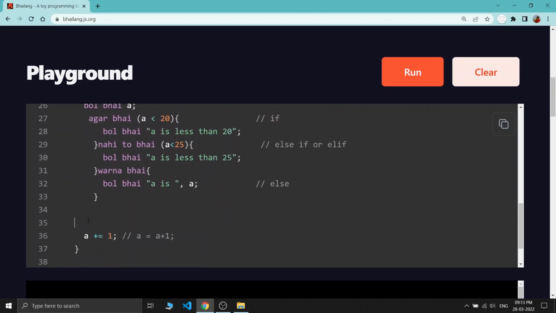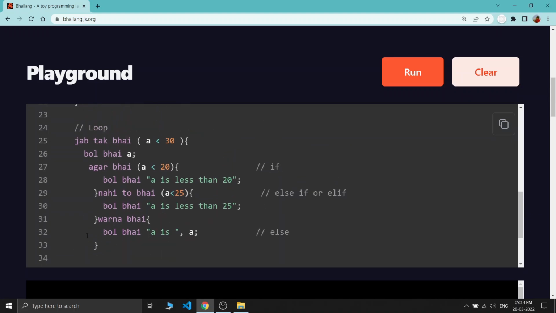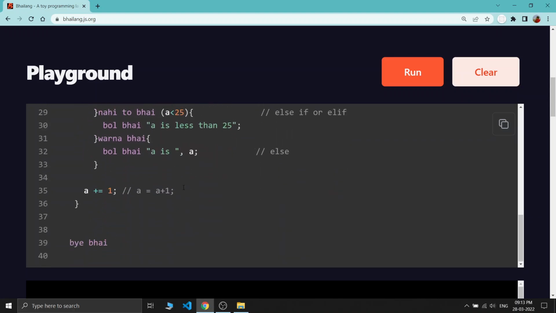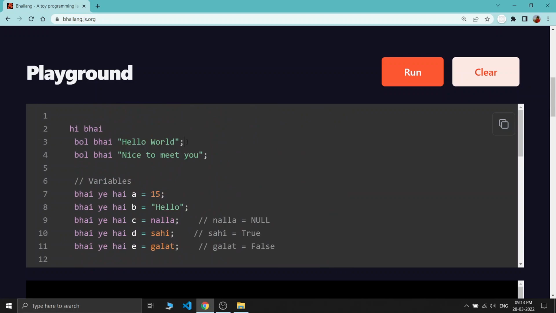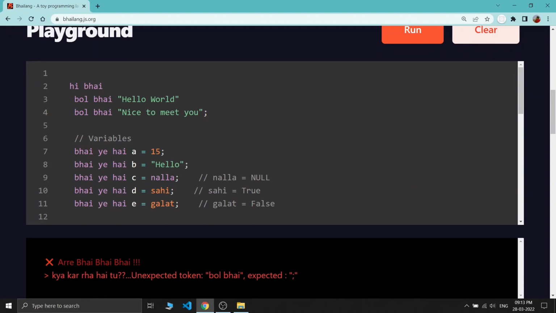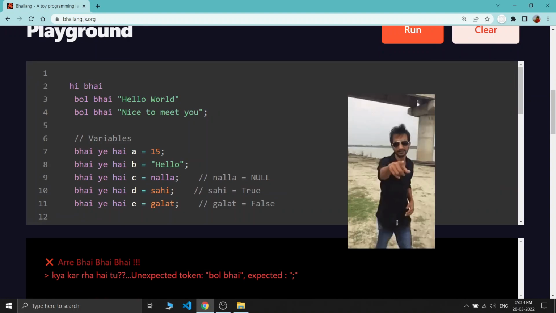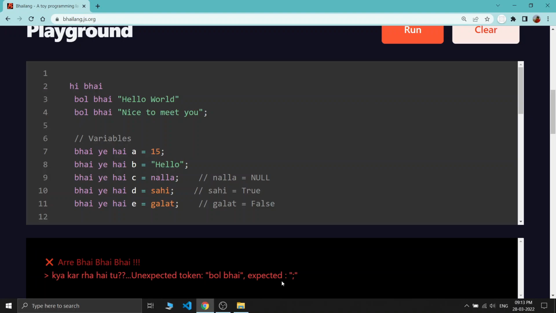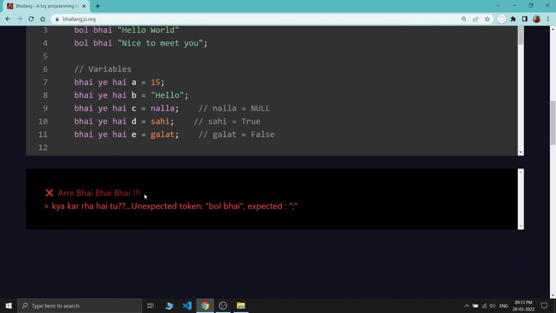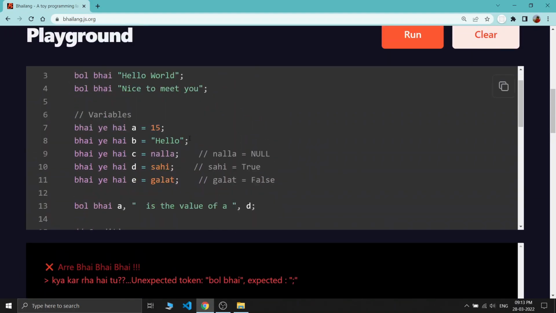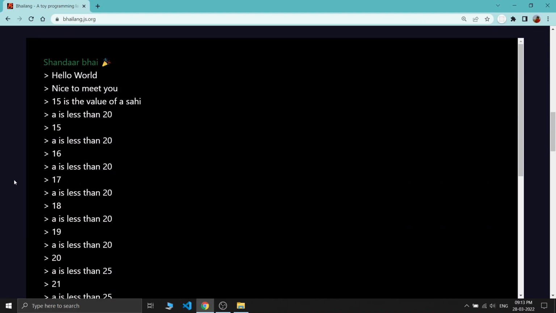Just for one thing, what will the Bhai language print if some error occurs? Okay, just see it. Inside your first code, I am missing one semicolon, just run it and you can see "क्या कर रहा है तू, unexpected token भाई है बोल भाई, expected semicolon." You can see there is a funny output, "अरे भाई भाई भाई क्या कर रहा है तू." So this is how the Bhai language provides the error in the desi way. And also if this code runs successfully, it will print Shandar Bhai.